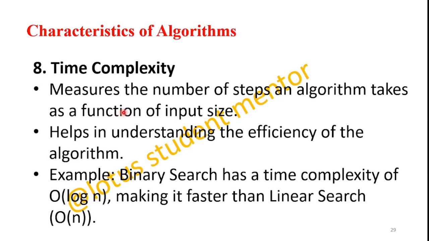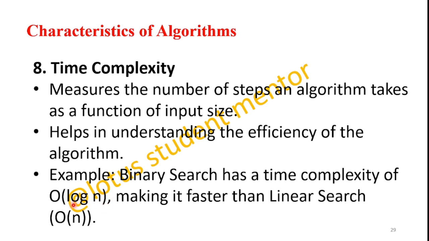Time complexity comes along with another characteristic, space complexity. The efficient design of an algorithm reduces the time. Time should be a function of the input size and helps in understanding the efficiency of the algorithm. An example: binary search has a time complexity of order log n, making it faster than linear search, order n.